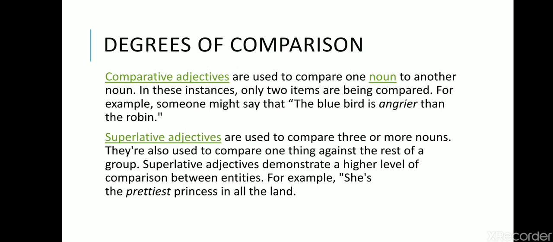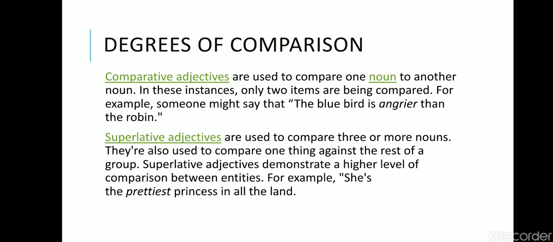Superlative adjectives are used to compare three or more nouns. They are also used to compare one thing against the rest of a group. Superlative adjectives demonstrate a higher level of comparison between entities. For example, she is the prettiest princess in all the land.